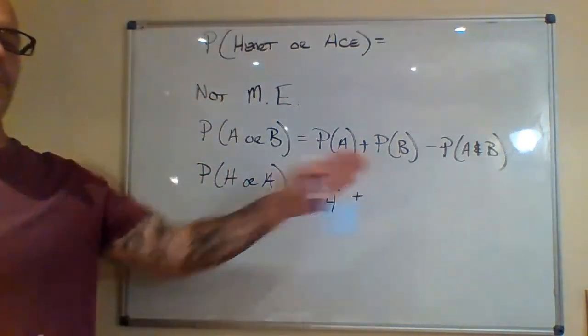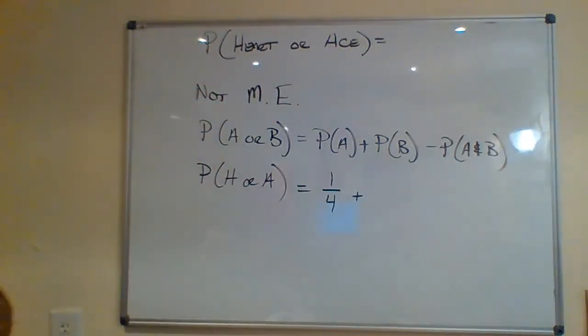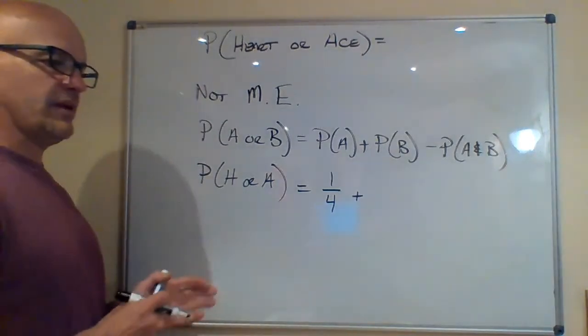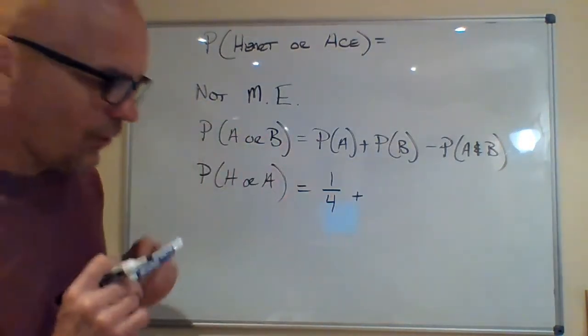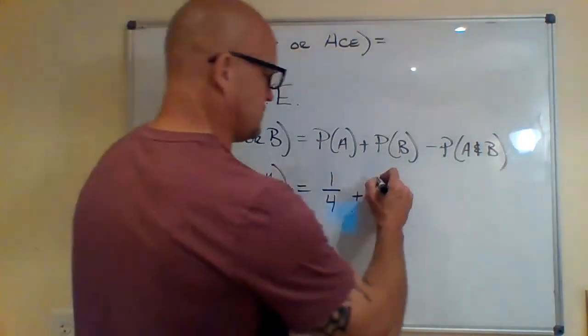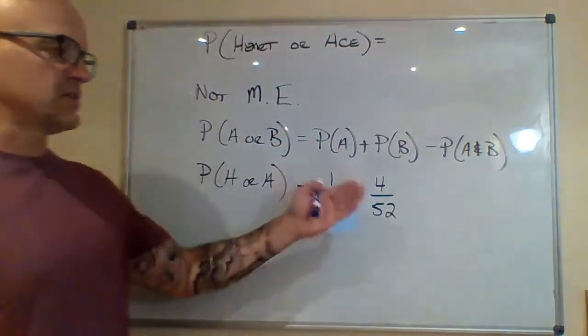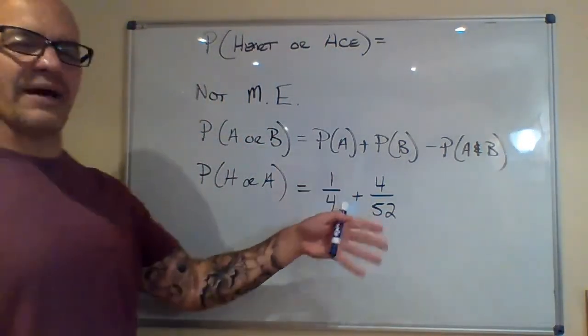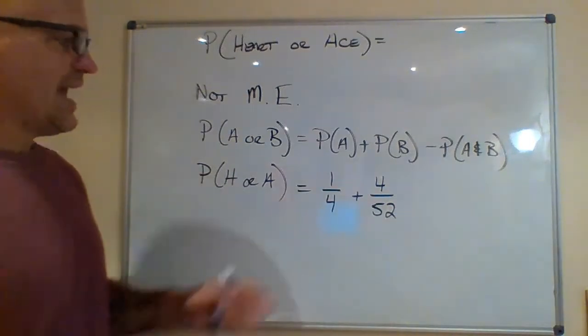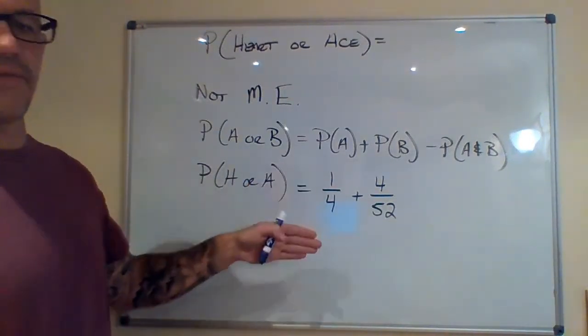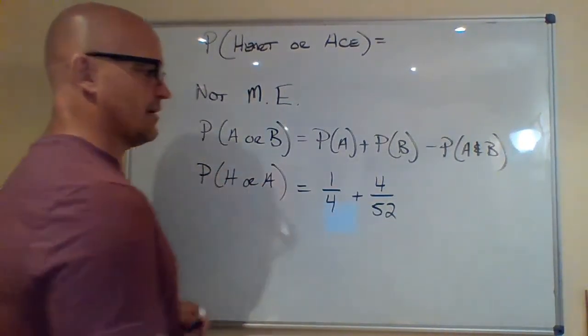Then I go to my probability of B, which in this case is probability of an ace. Well, my probability of an ace, there's 4 aces in the whole deck, and there's 52 cards total. We could also reduce that to 1/13 if you want. I don't think that one's as obvious, so I'm going to leave it as this. And of course, if you put this as 13 over 52, your calculator will calculate that.